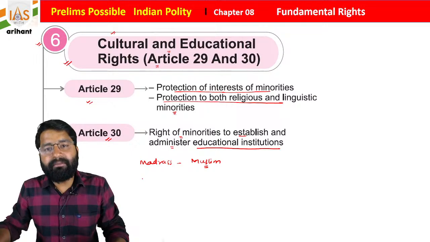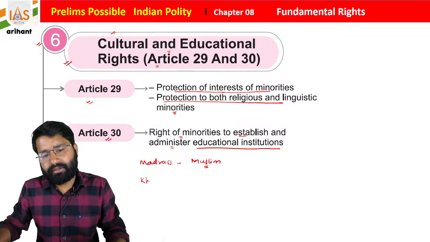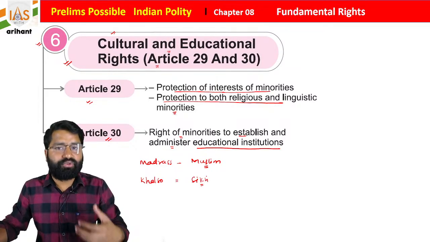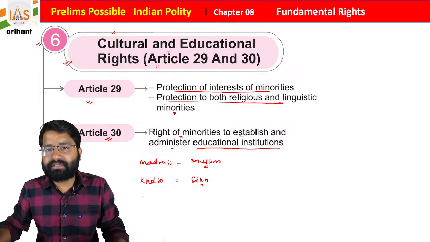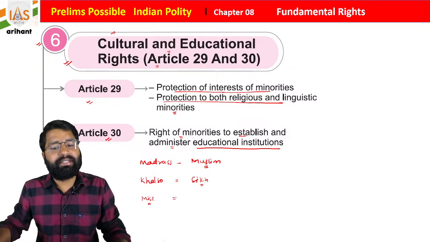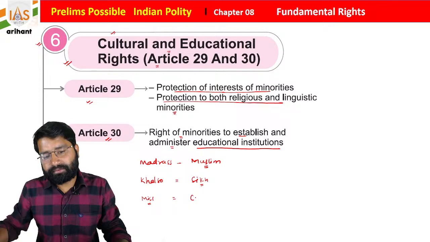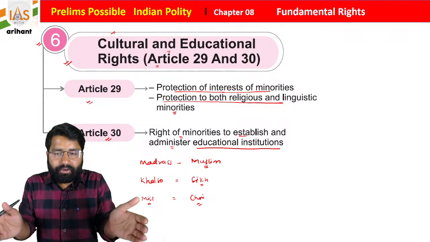There are also Khalsa schools, where Sikhs are protecting their culture, Gurumukhi and all language. Along with that, students, there are also missionaries created by Christians. So why did they create this? Because they want to protect themselves.